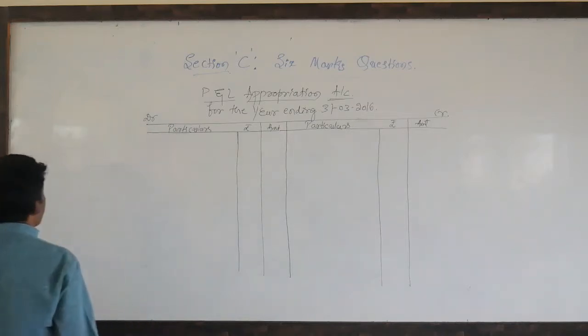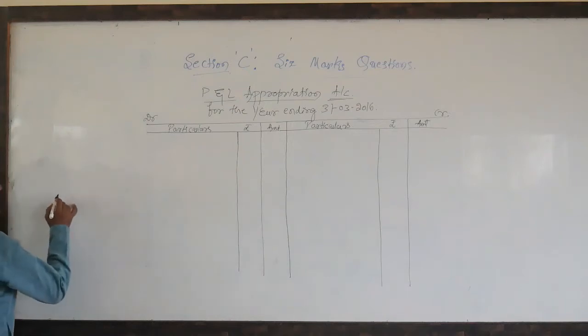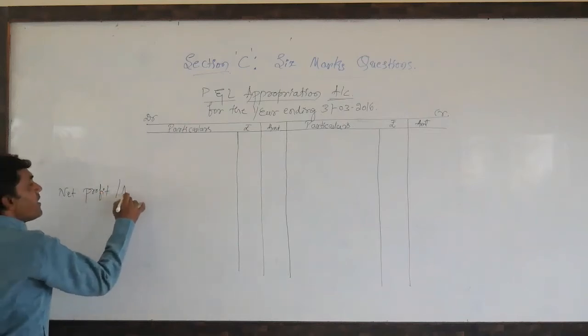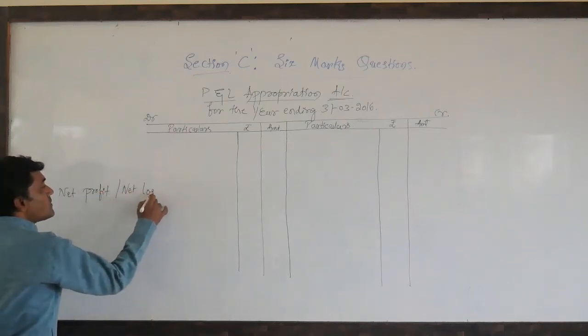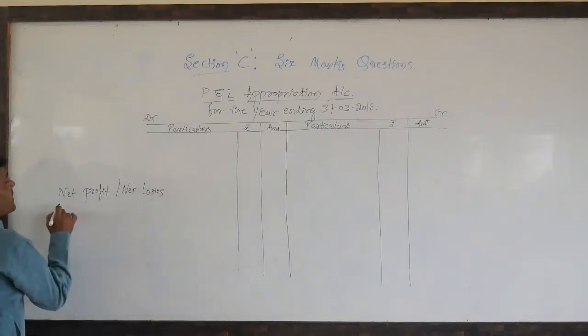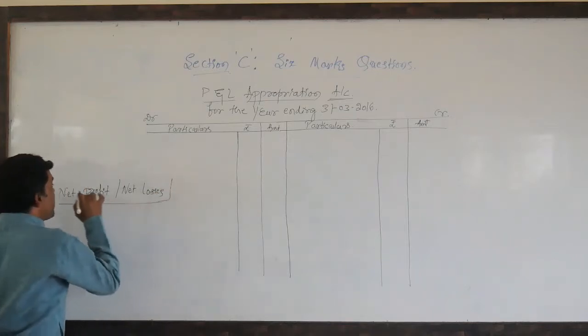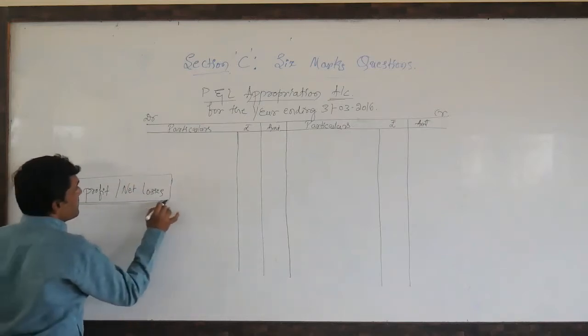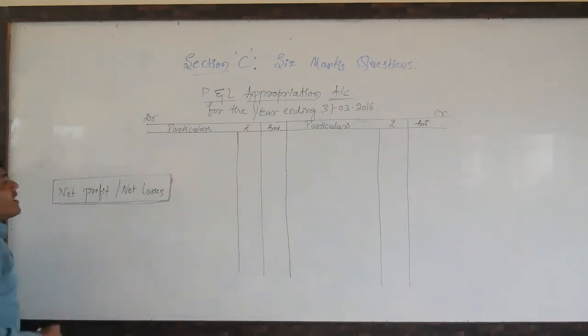By preparing the profit and loss account, dear students, we get net profit or net loss. This is a result of the business, the result of the partnership.